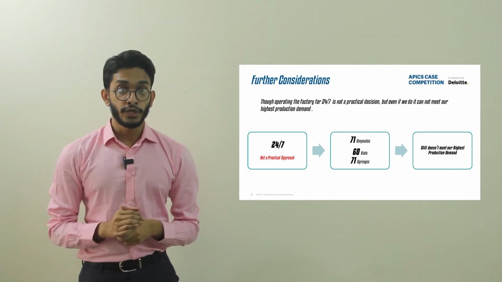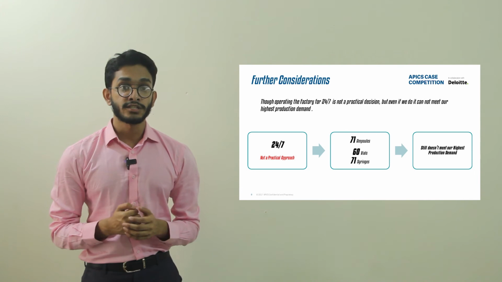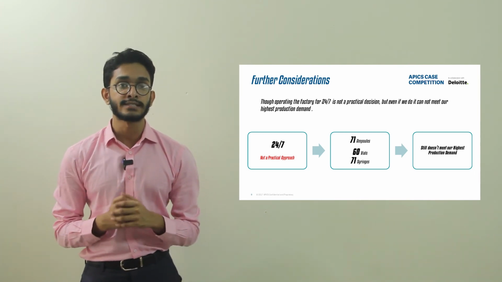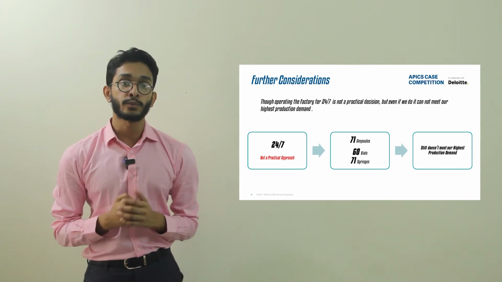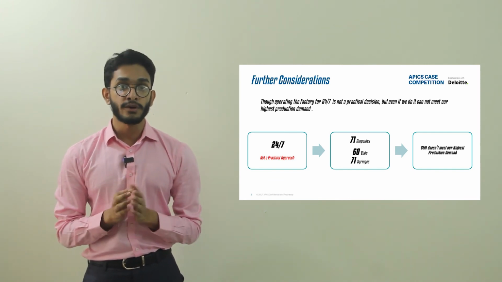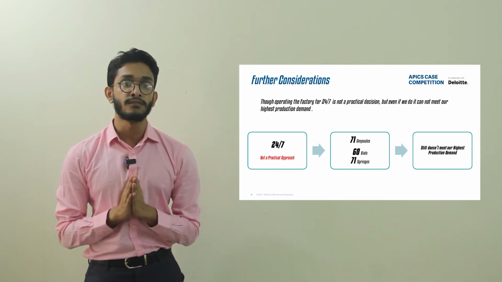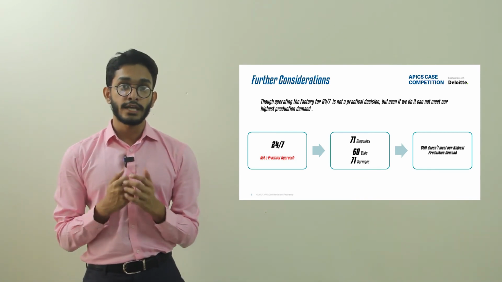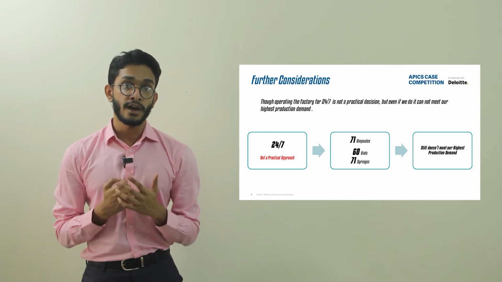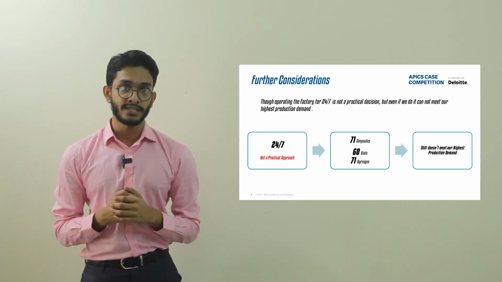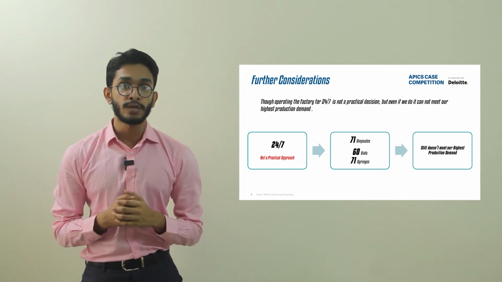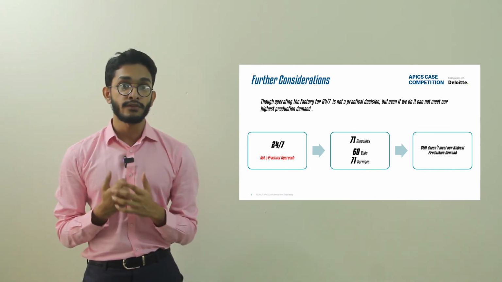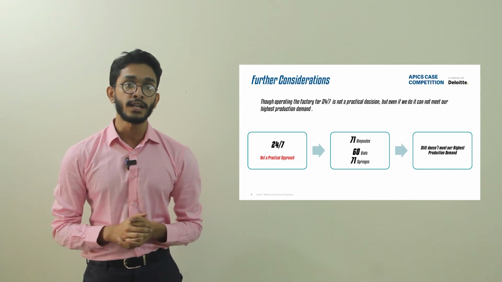We have a total of 1320 hours, and if we calculate the number of batches of the product produced, we get a final of 71 lots of ampoules, 60 lots of vials, and 71 lots of syringes, from which rejected products are required to be eliminated. The final lot number stands at 58 lots of ampoules, 45 lots of vials, and 57 lots of syringes. From the following values, we can deduce that the demand requirement will not be met 100% even if the factory operates 24 hours a day. In addition, it is not a practical approach to keep the factory running 24/7, and if a new cycle starts, an average of 60 hours will be required for the first cycle all over again.